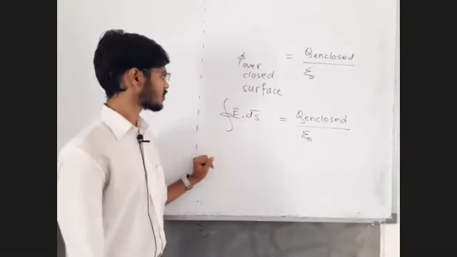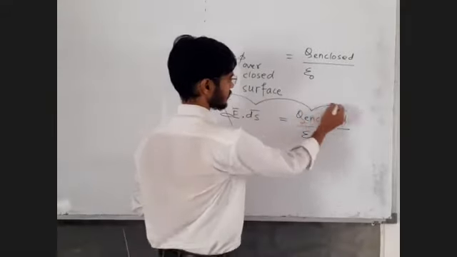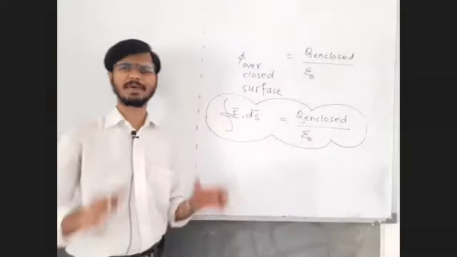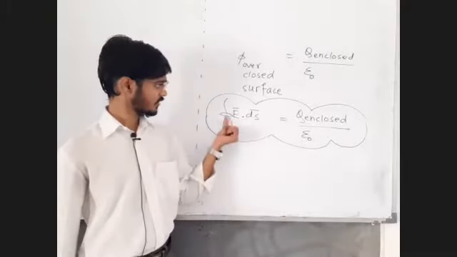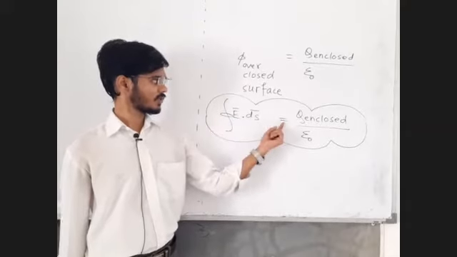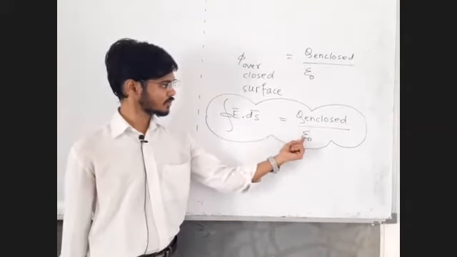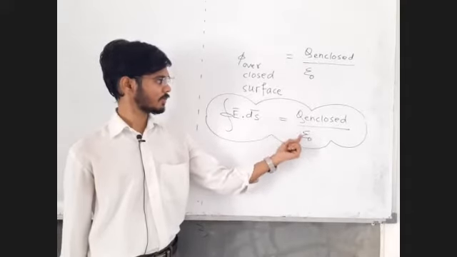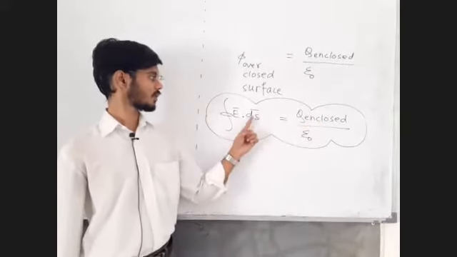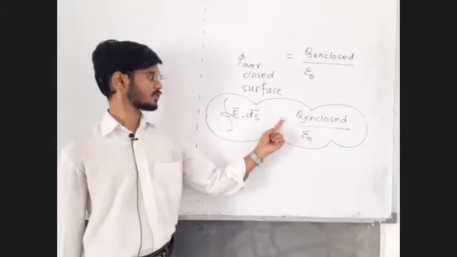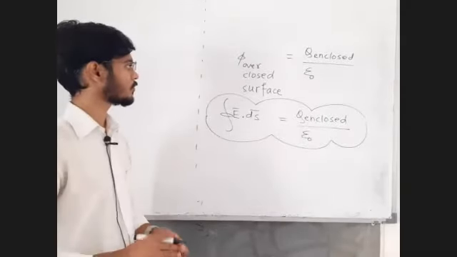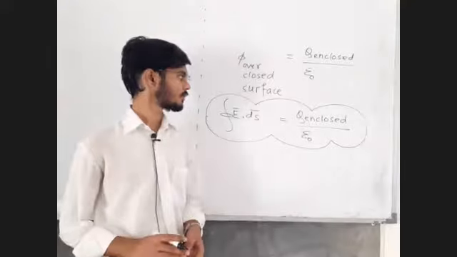So this mathematical statement, just convert it into words, you will get Gauss theorem. No need to remember, no need to mug up the things. Surface integral of electric field over any closed surface is equal to 1 upon epsilon 0 times, means multiplied by, the charge enclosed by that surface. This is going to be the Gauss theorem, in words.